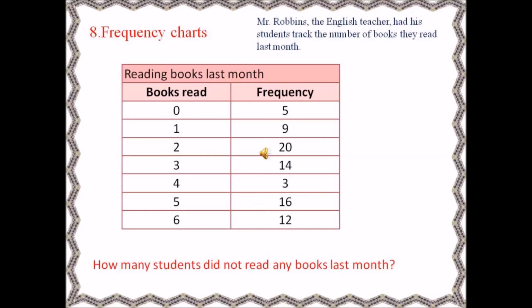Frequency charts. Mr. Robbins, the English teacher, had his students track the number of books they read last month. Books read and frequency. How many students did not read any books last month? There were 5 of them who did not read any book.